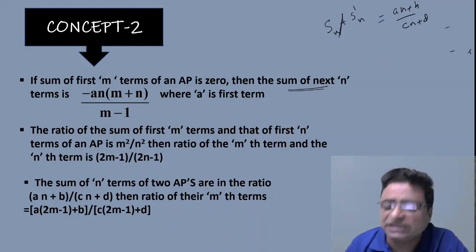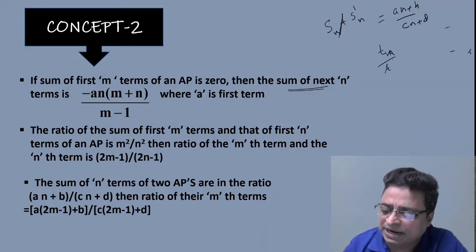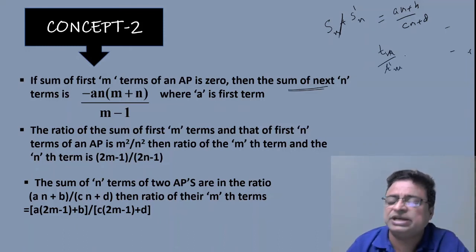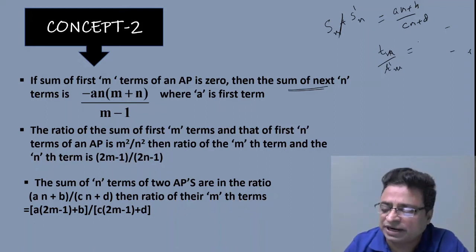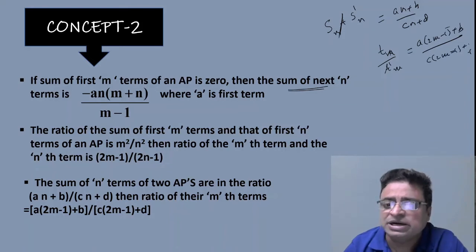Then the ratio of their mth terms, that means Tm by T dash m. What is Tm? The mth term of the first AP, and T dash m is the mth term of the second AP. If they ask the question, then immediately you can write the answer as (A into (2m minus 1) plus B) by (C into (2m minus 1) plus D).